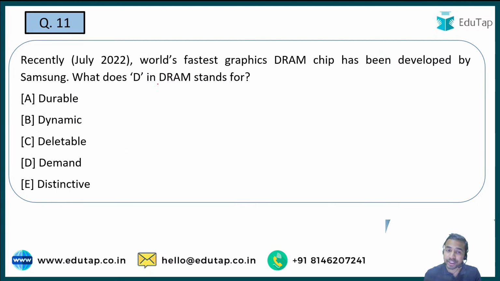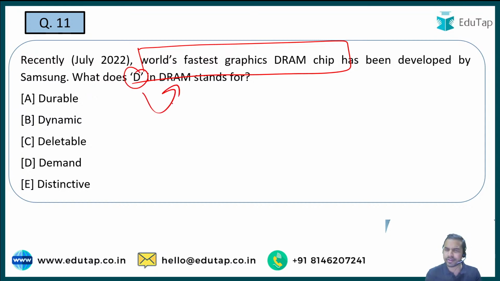So the next question is about the world's fastest graphic DRAM chip. See, this particular chip was recently developed. Just tell me what exactly D stands for in DRAM. Is it durable, dynamic, deletable, demand, or distinctive?